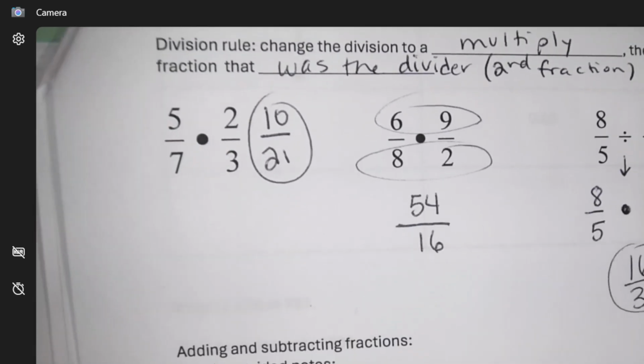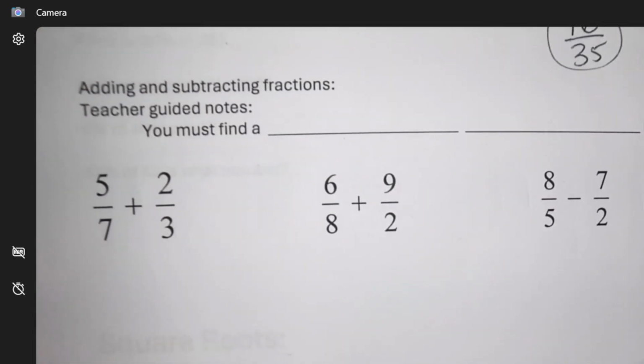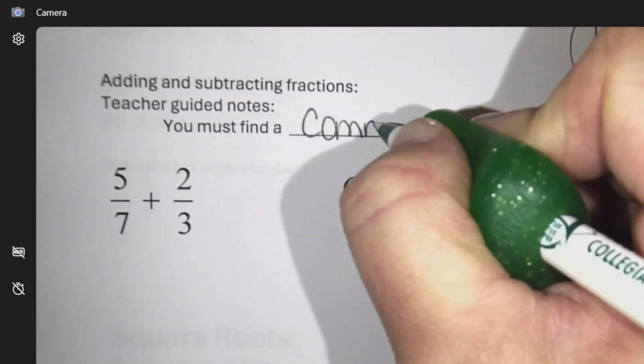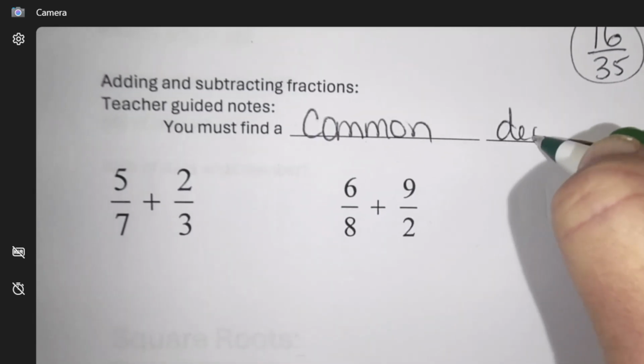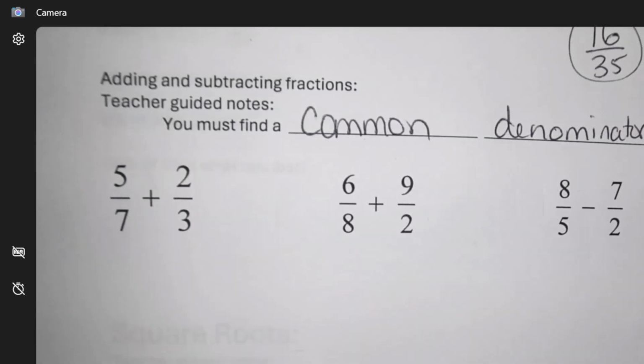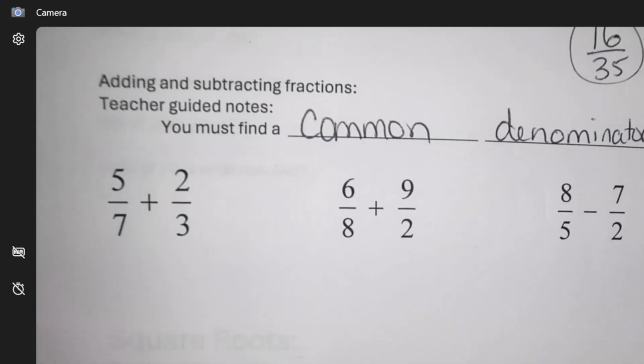Okay, adding and subtracting. The big idea here is you must find a common denominator before you add or subtract things together. So a lowest common denominator is a lowest common multiple. That's what you're kind of trying to find.